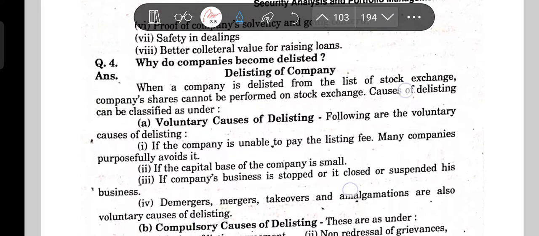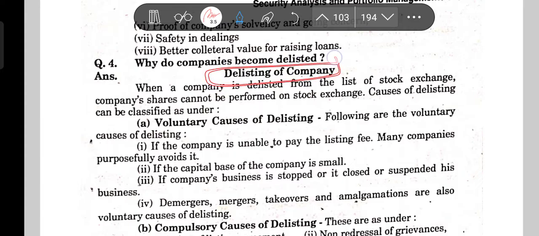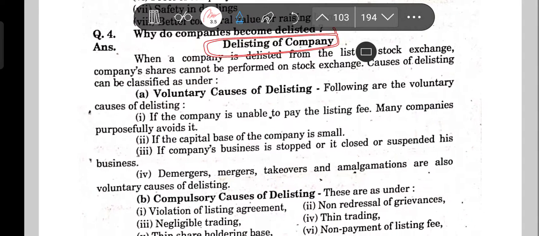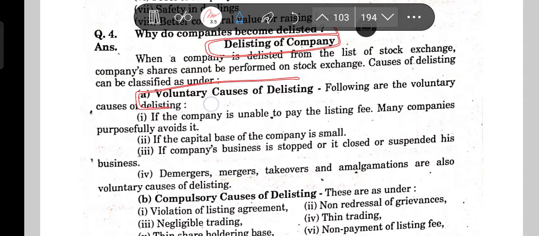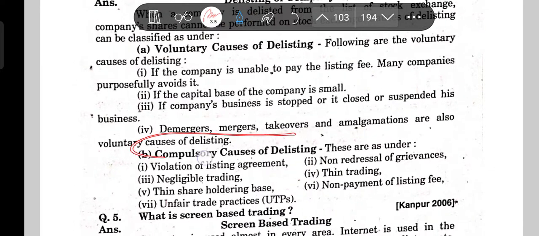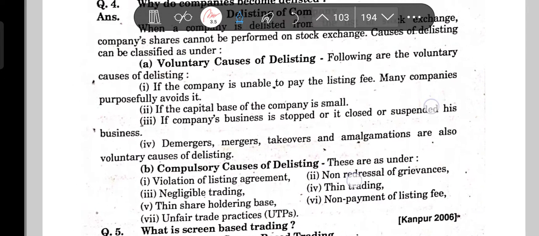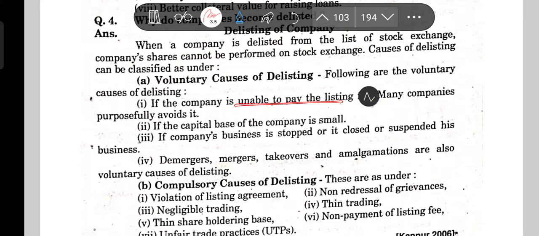Now, what is delisting of companies? There are voluntary causes of delisting and compulsory causes of delisting. What are the voluntary causes? If the company is unable to pay the listing fees; many companies purposefully avoid it.